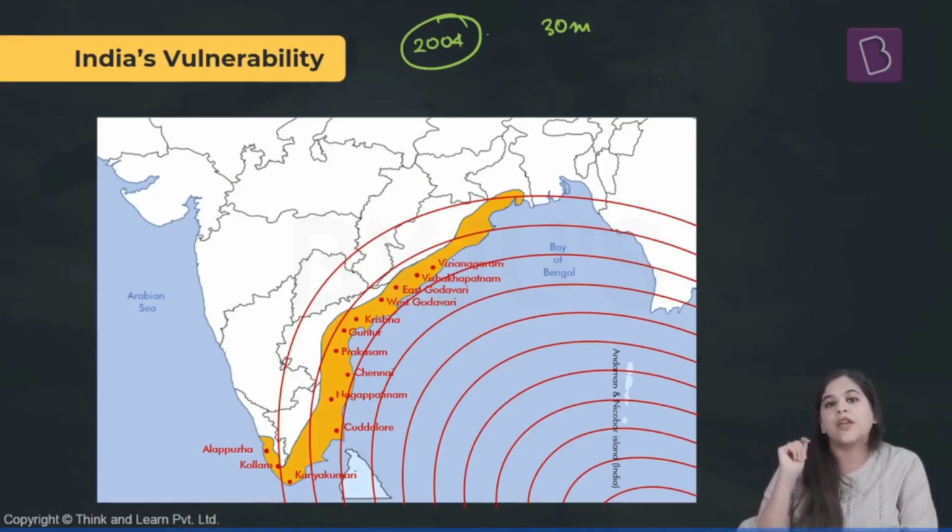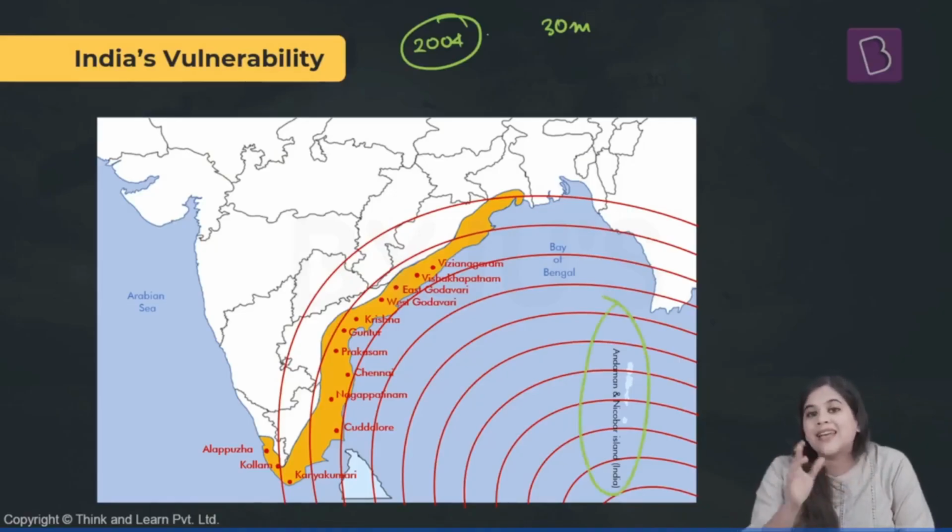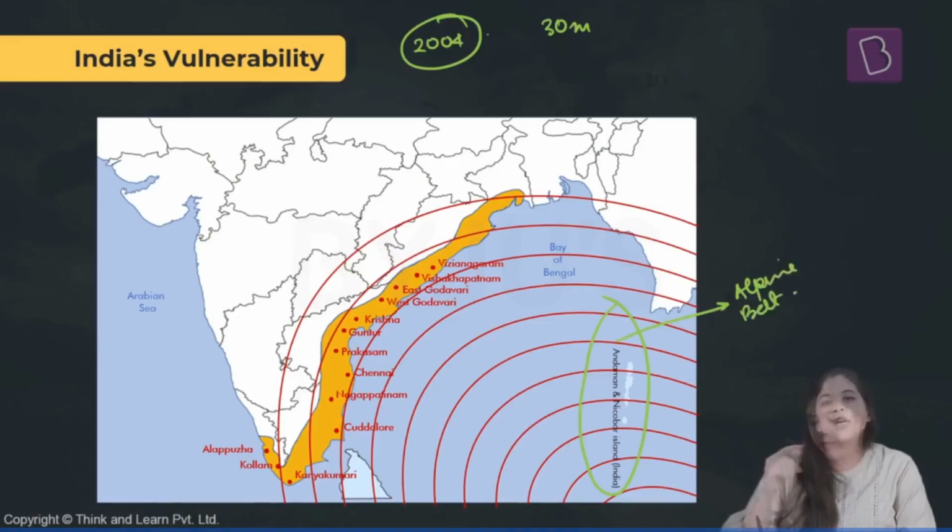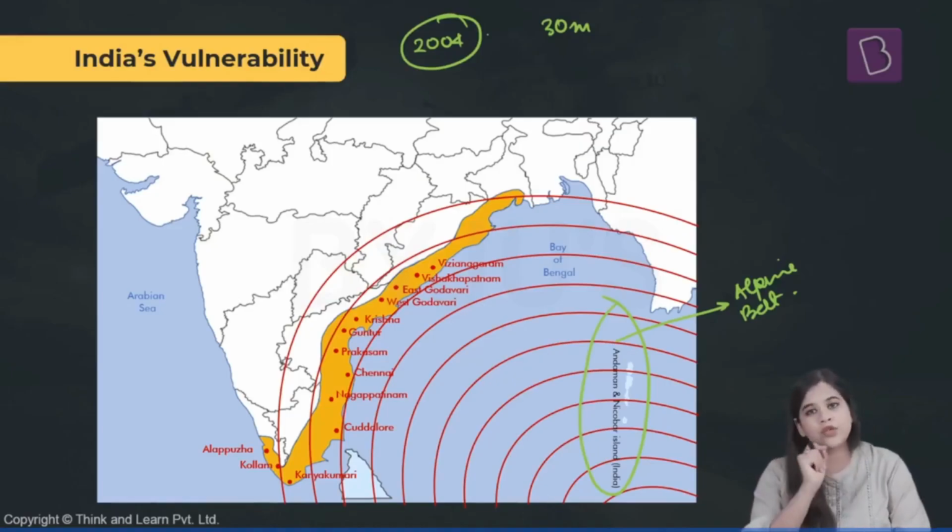Moreover, the eastern part of India, mainly the Andaman and Nicobar Island area, also experiences earthquakes. It also belongs to the Alpine belt of earthquakes. So earthquakes can occur over there and they can also release enough energy for creation of a tsunami. So that makes our whole eastern coast very susceptible towards tsunamis.